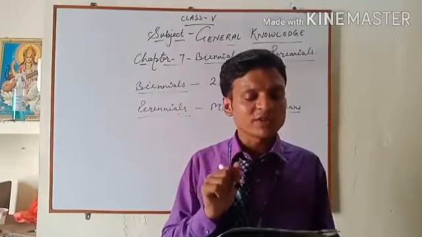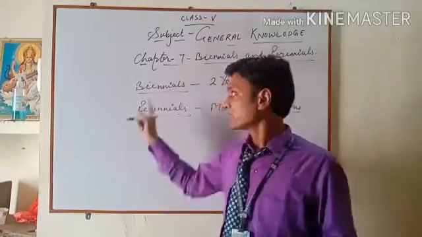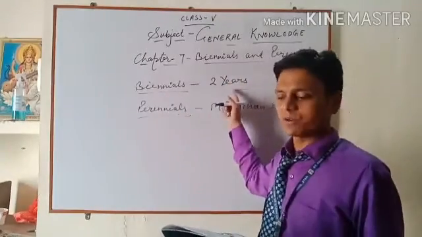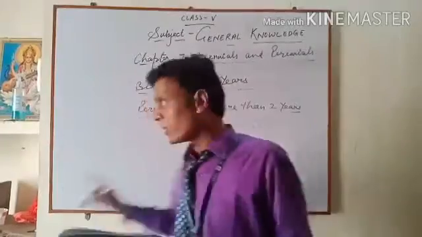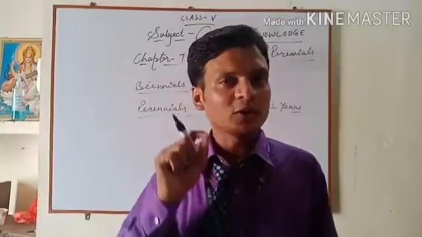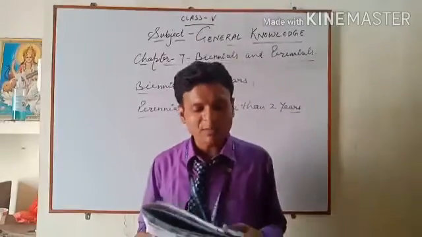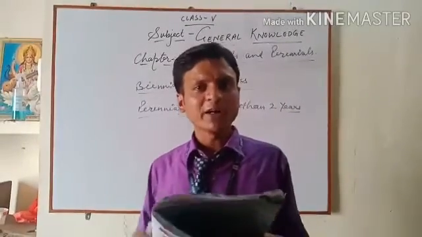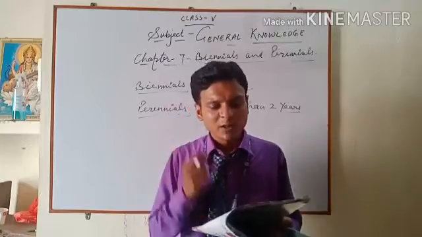Biennials are the plants which have a 2-year life cycle. Perennials can live for more years, while biennials live only for 2 years. Here the pictures are given, and you have to identify which one is biennial and which one is perennial.